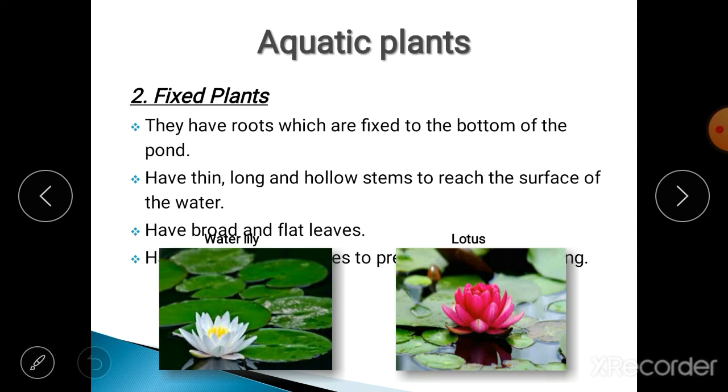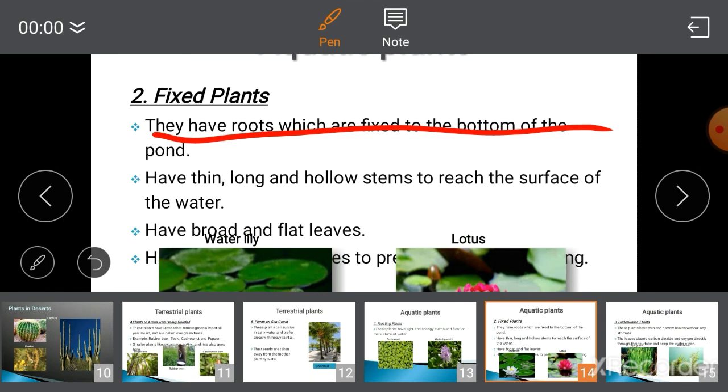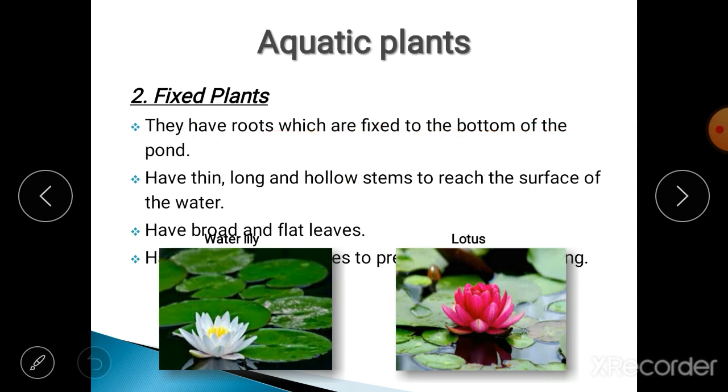So now let's just revise fixed plants. They have roots which are fixed to the bottom of the pond. Have thin, long and hollow stems to reach the surface of the water. Have broad and flat leaves. Have a waxy coating on the leaves to prevent them from rotting.